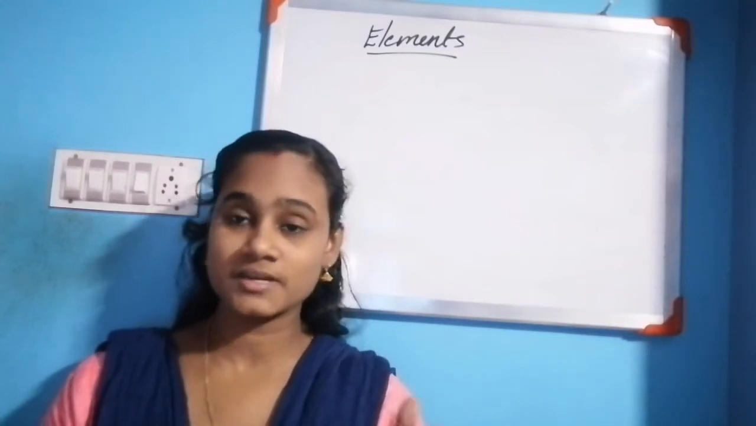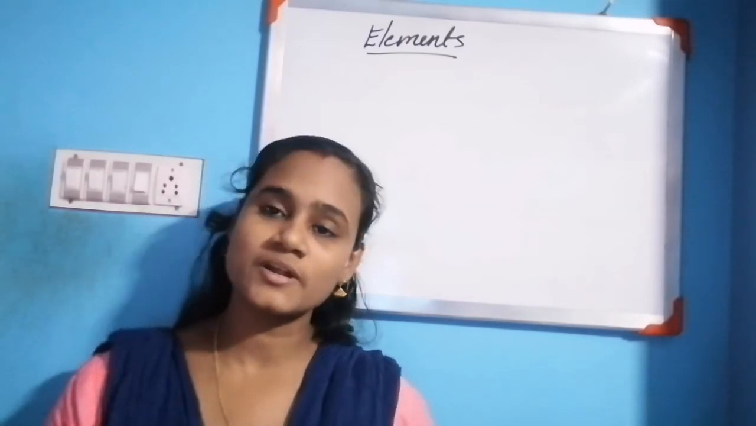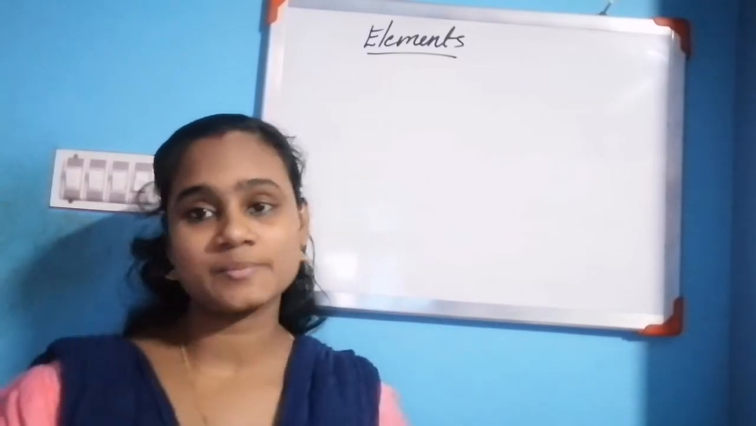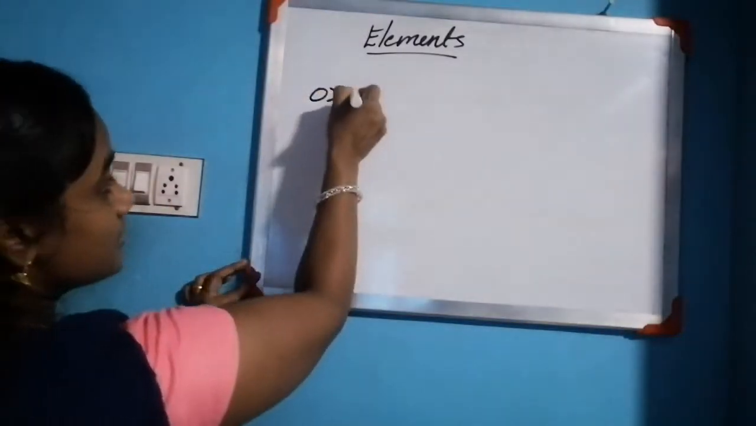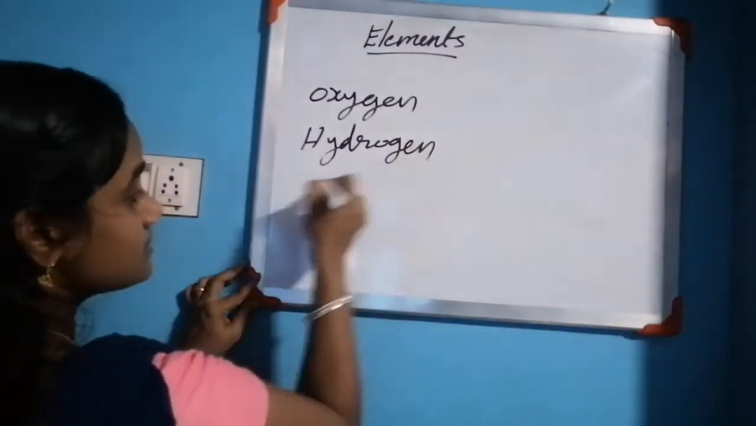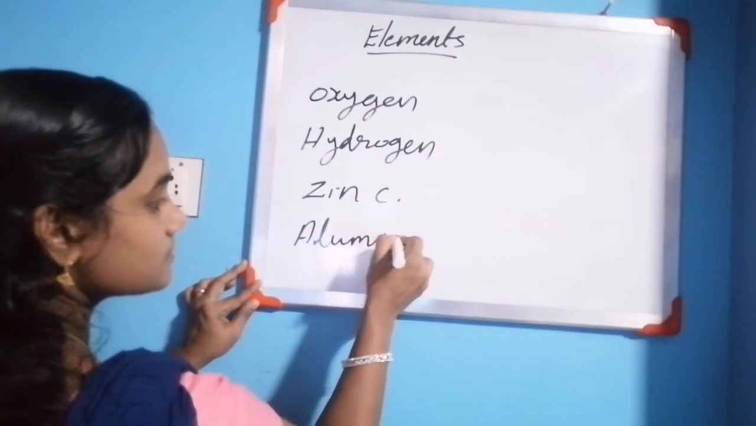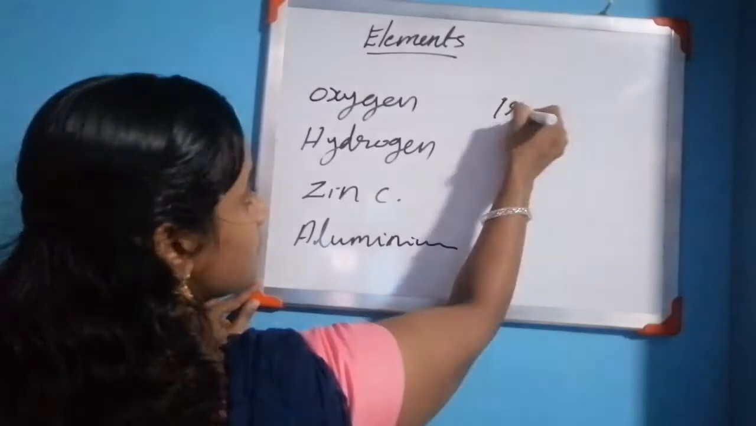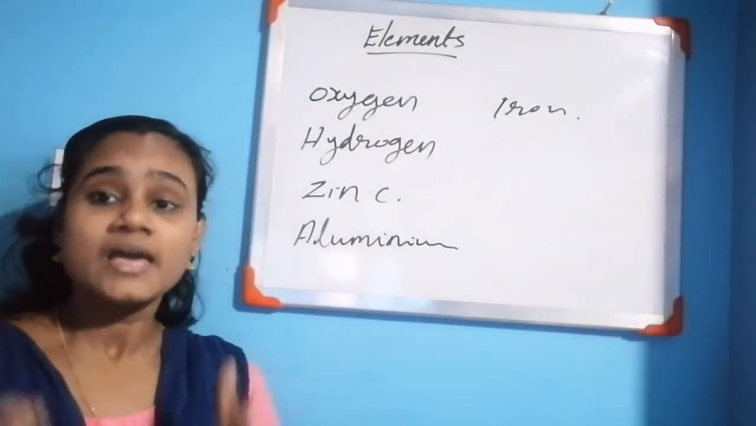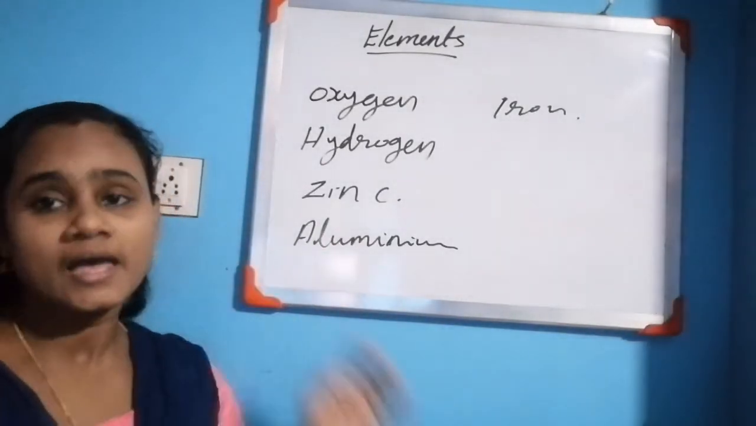Today's topic is the continuation of elements. What are elements? Elements are made up of only one kind of atom. Examples of elements are oxygen, hydrogen, zinc, aluminium, and iron, etc.